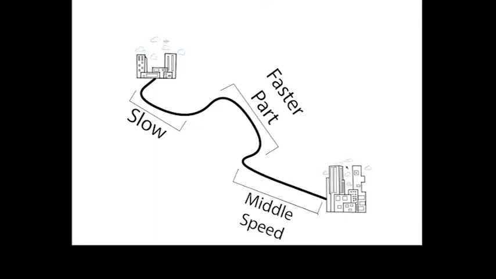Average speed is a scalar quantity. It's defined as the total distance traveled divided by the total time it took to cover that distance. The two cities are 60 miles apart. At the beginning, the car is moving slowly, then it moves really fast, then it goes at a middle pace towards the end. Even though at different points in the journey the speed is different, the average can be calculated using this formula.